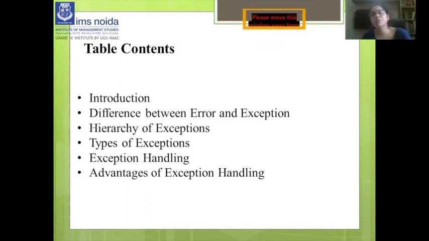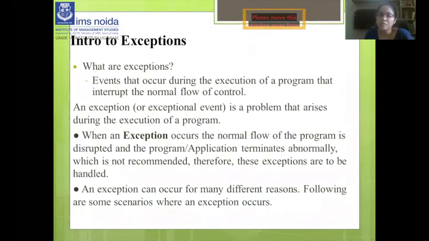Suppose we are going to a function and something occurs, our tire has been punctured, so we can't reach that place on time. That disturbance has occurred. In the same way, an exception disturbs the normal flow of a program. So this is the definition.